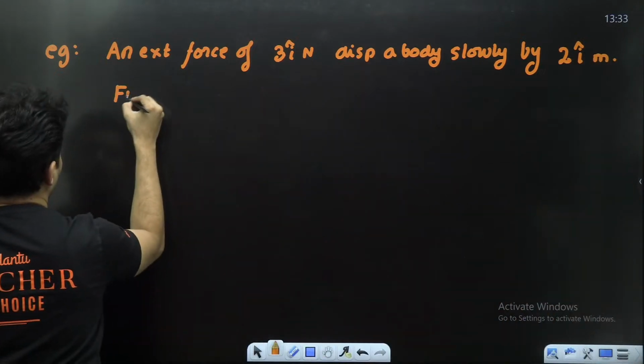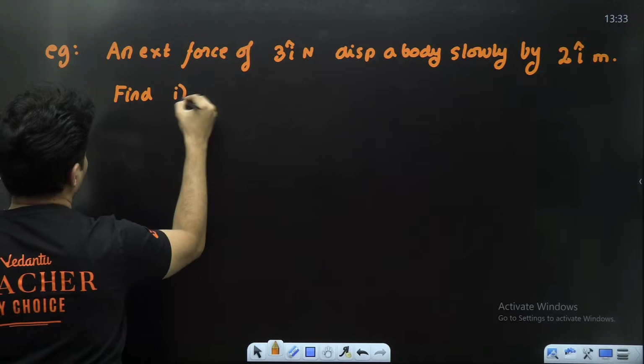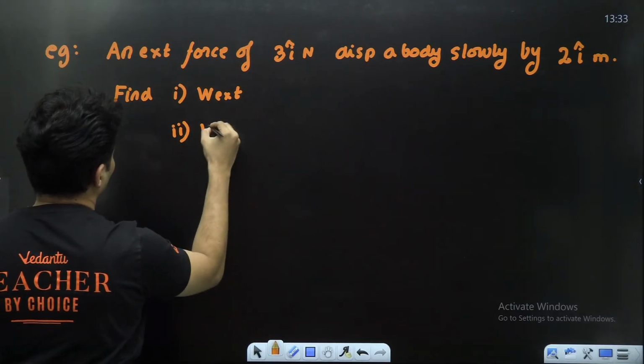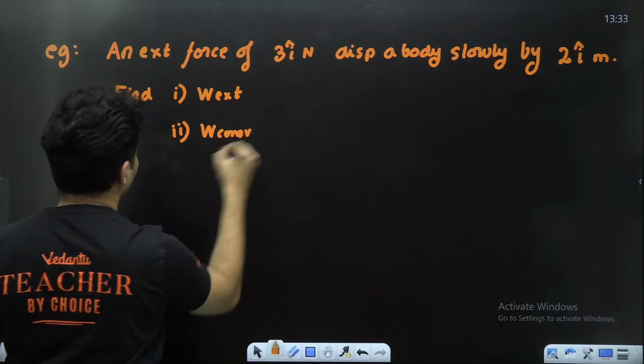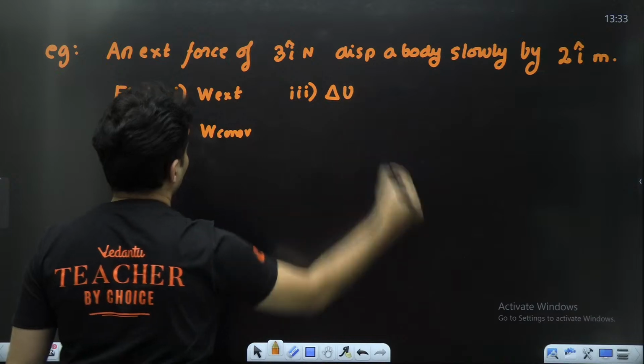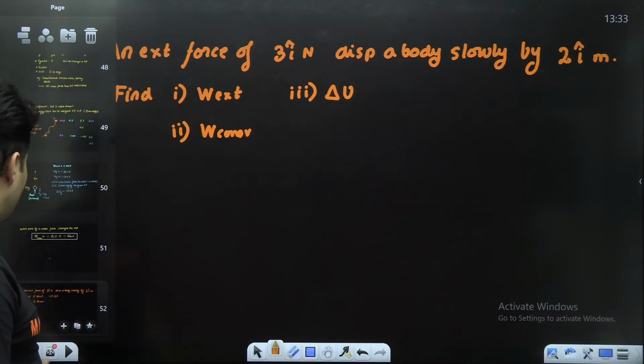Question is, find number 1 work done by external force, number 2 work done by conservative force, number 3 the change in the potential energy. These are the 3 questions. Let's try to solve them.